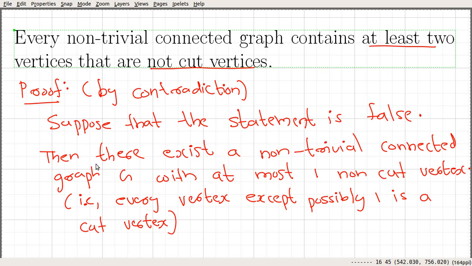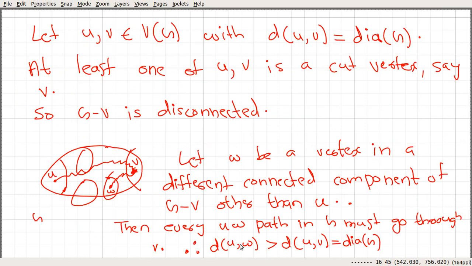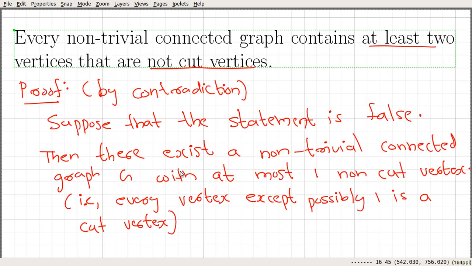Since we derived a contradiction, we can say that every non-trivial connected graph G contains at least two vertices that are non-cut vertices.